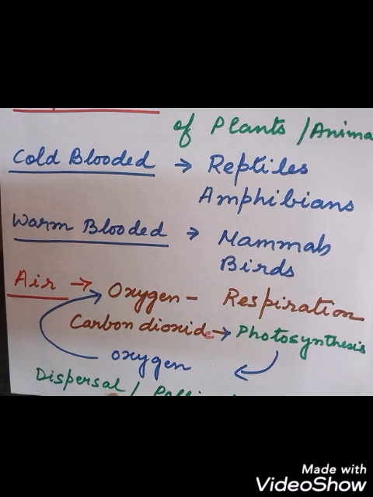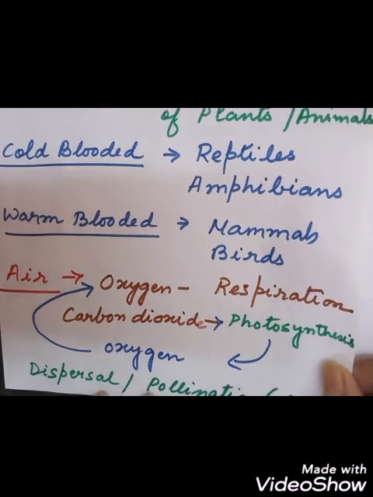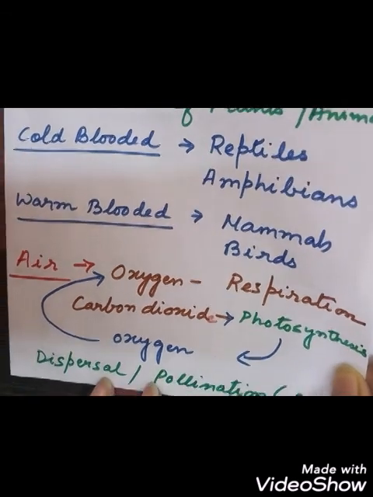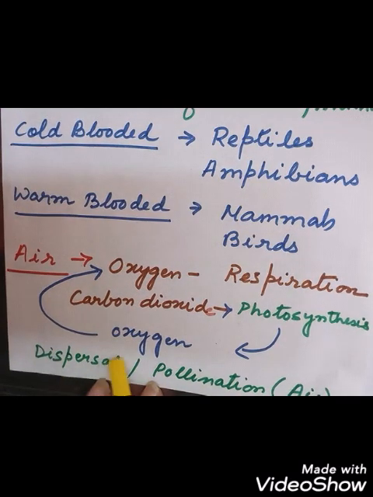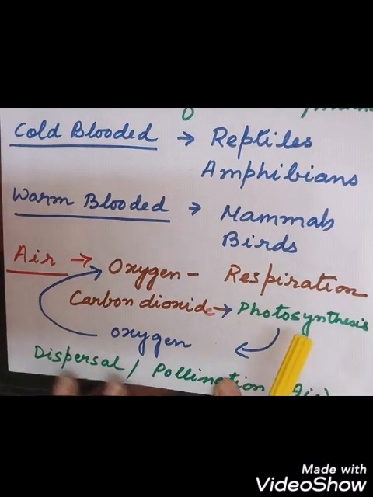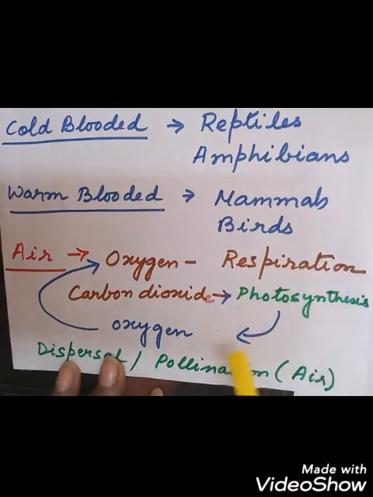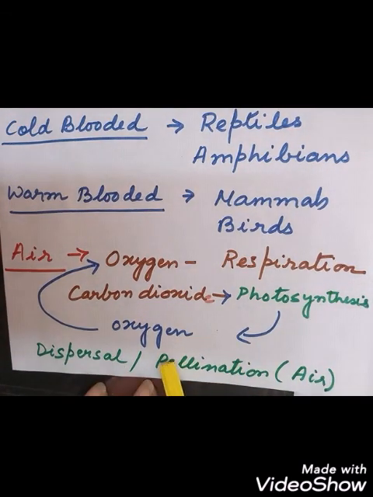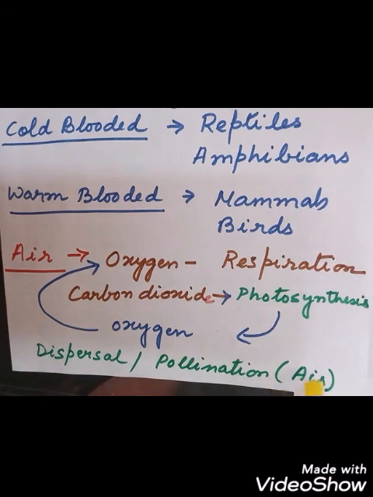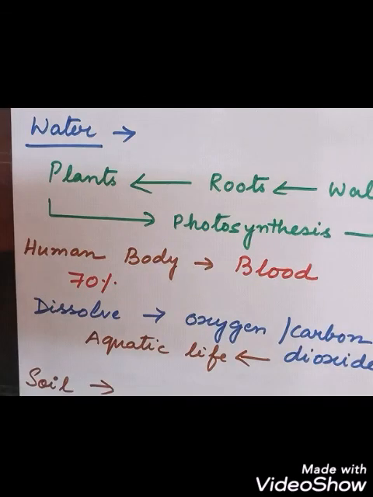And also this moving air helps in dispersal and pollination. Whenever there is requirement of dispersal of seeds from one place to another, scattering of seeds is called what? Dispersal. So the air, the moving air or the wind, will help, and pollination also will be helped by the moving air.